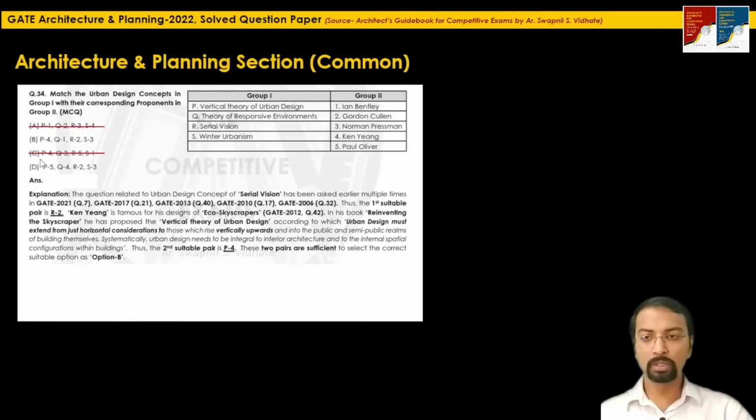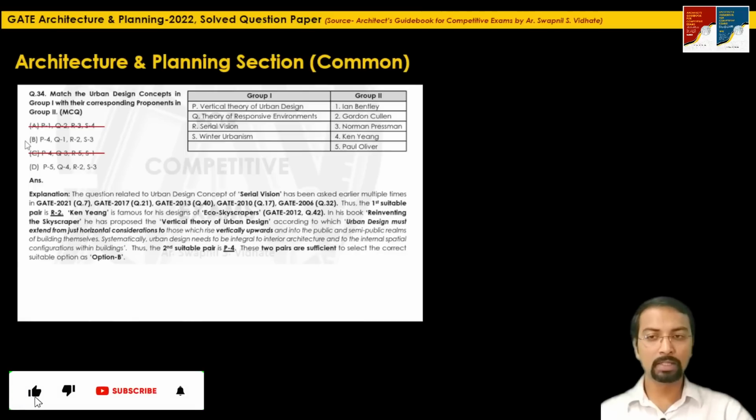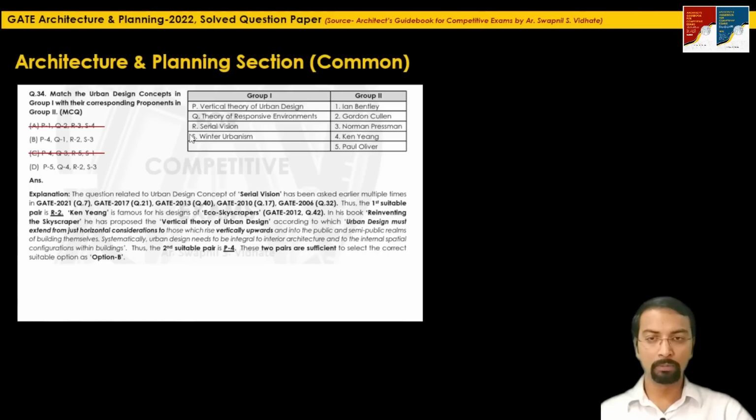So from option B and option D, B is the correct one, which shows R with 2, the first pair which we have locked, that is serial vision with Gordon Cullen, and the next one, vertical theory of urban design, proposed by Ken Young, who also proposed the concept of eco skyscrapers. So these two pairs are sufficient to decide the only correct option from these 4 options, which is option B here.